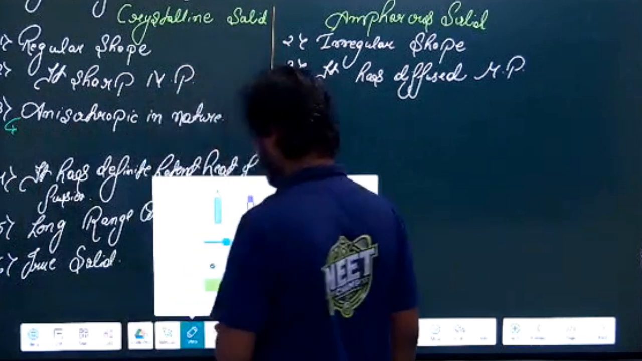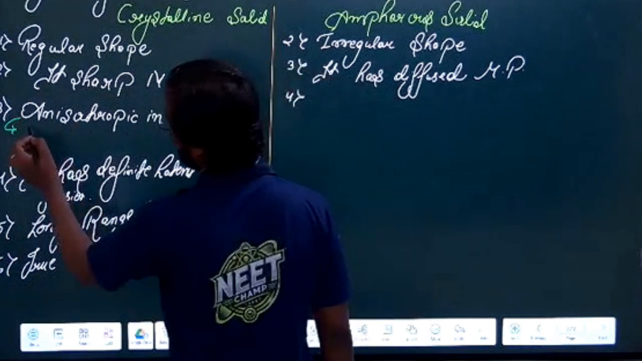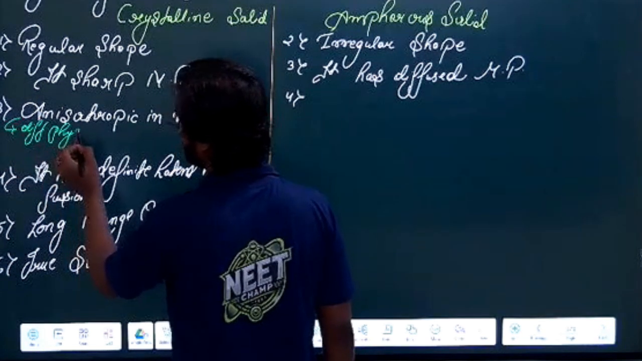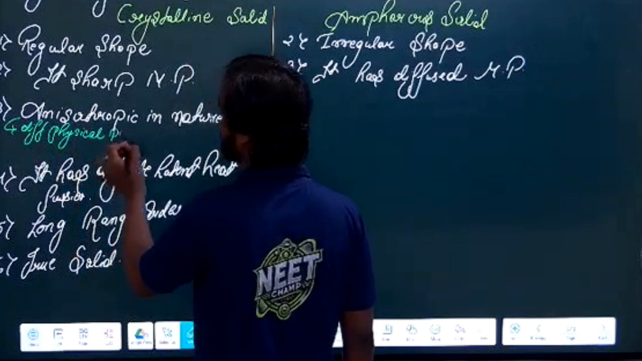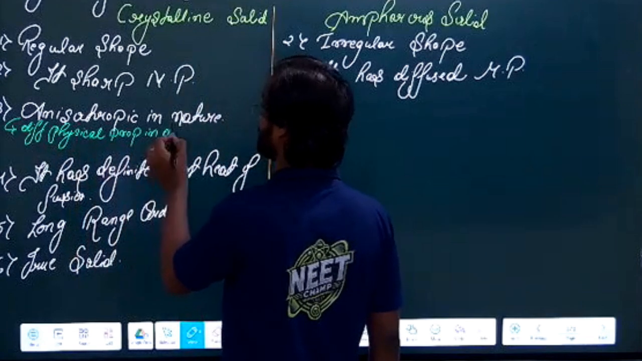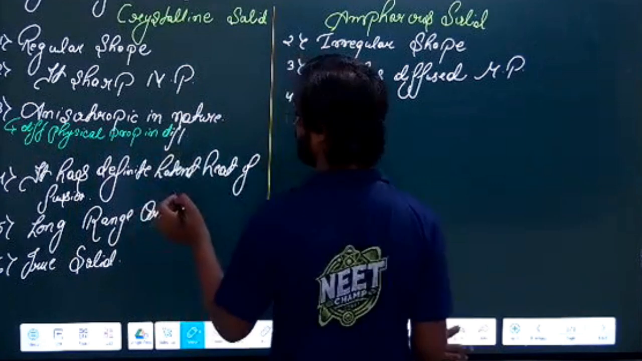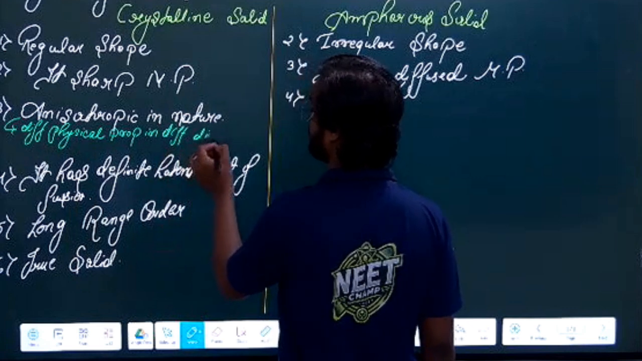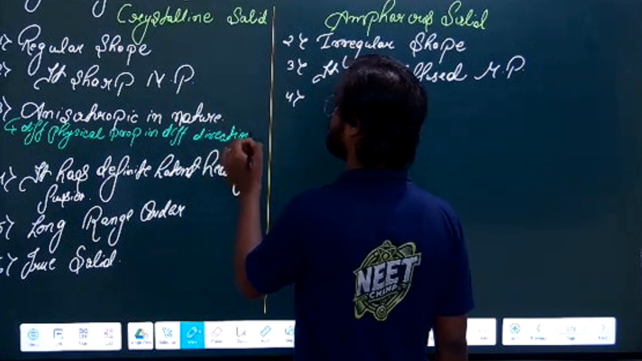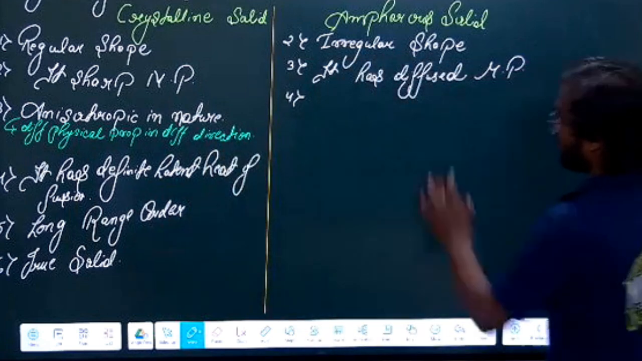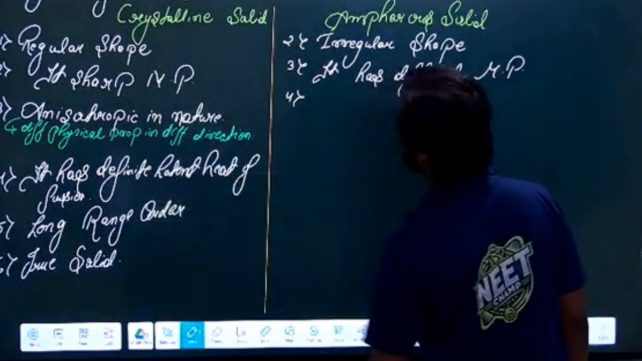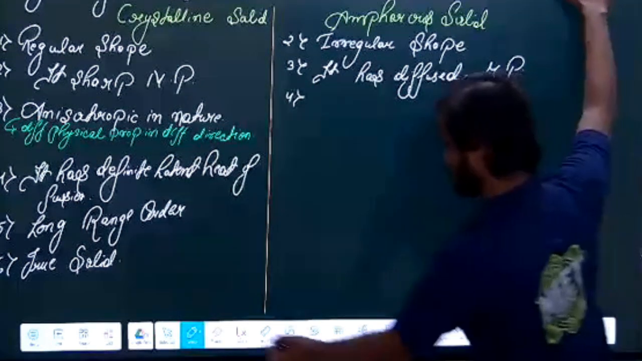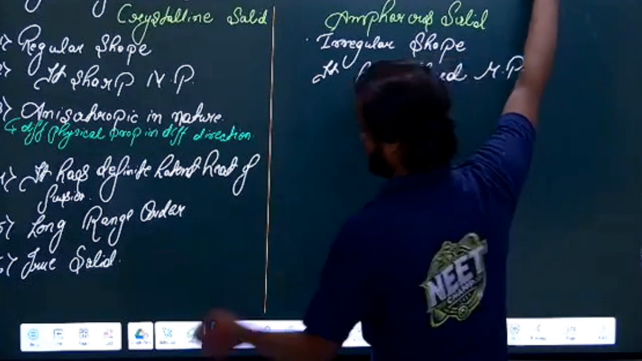So if I'm writing anisotropic, it means they have different physical properties in different directions. Is it visible now? I don't know why it's changed color. Right? This is the meaning of anisotropic in nature. Now, so we are writing this. It has a diffuse melting point. Oh, sorry, numbering is wrong. Yeah, it has a diffuse melting point.